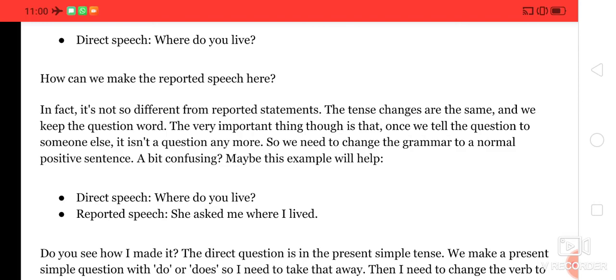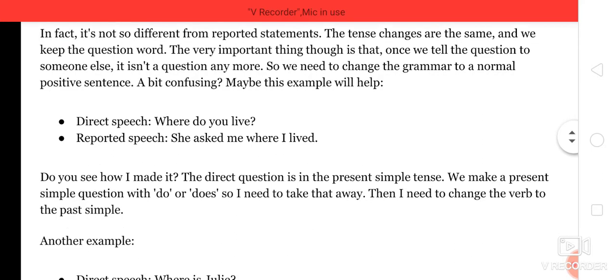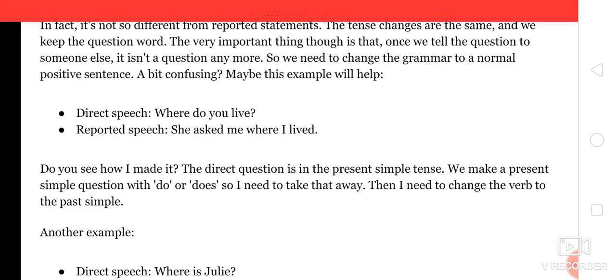She asked me where I lived. Okay, she asked me where I lived. Suppose I ask you "where do you live?", how will you tell that to another person, saying that she asked me where I lived? The direct question is in the present simple tense. We make a present simple question with do or does. And then I need to change the verb to the past simple, that is, I lived. She asked me where I lived.